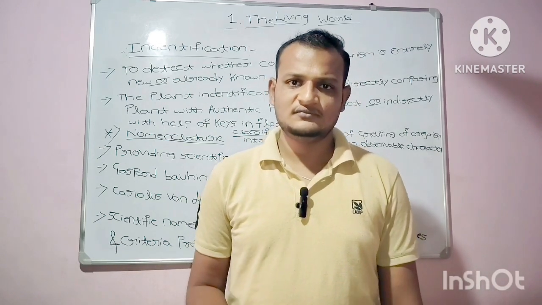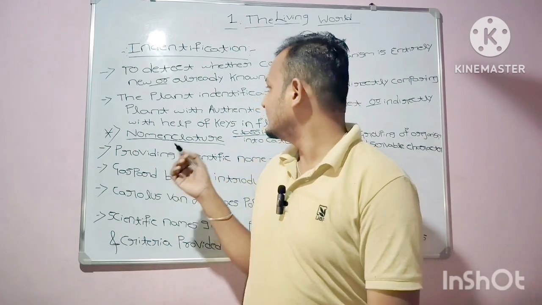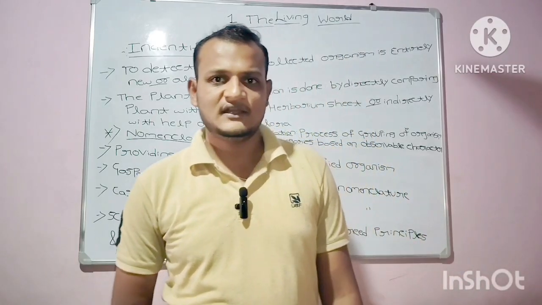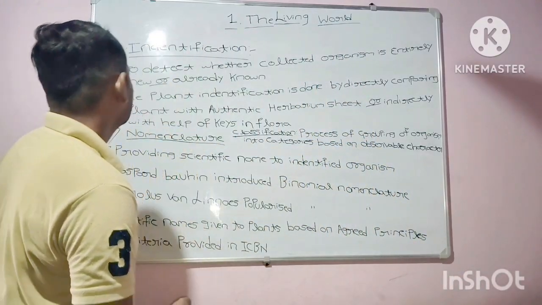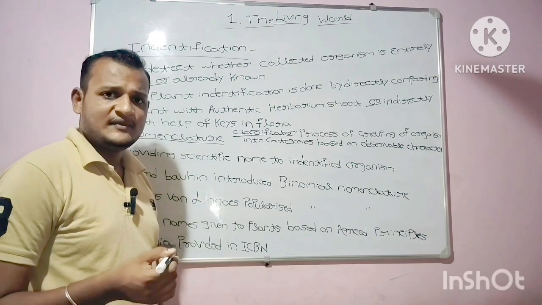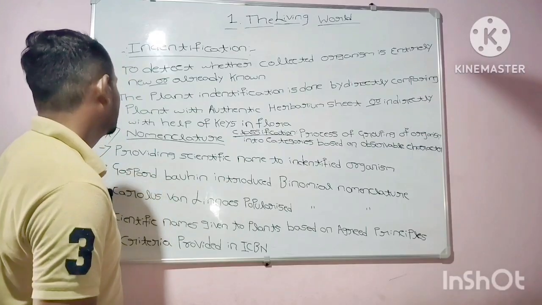If it is already known, then there is no need for classifying and nomenclature.